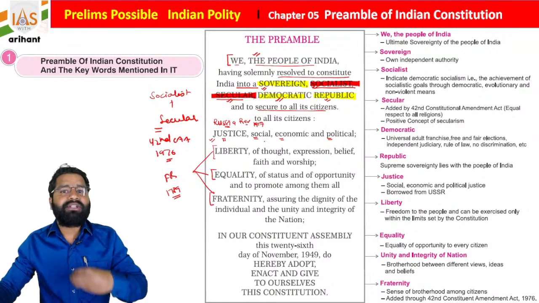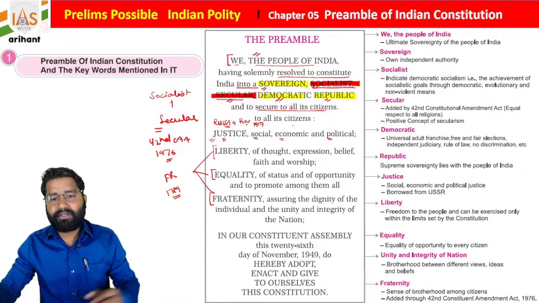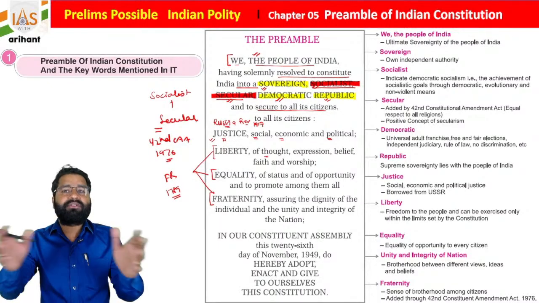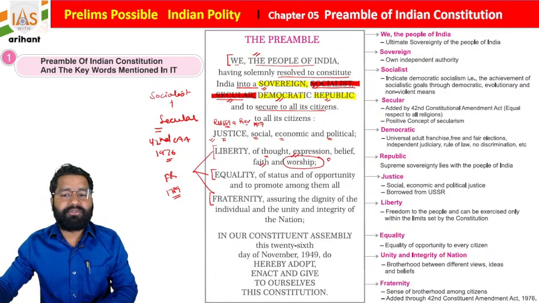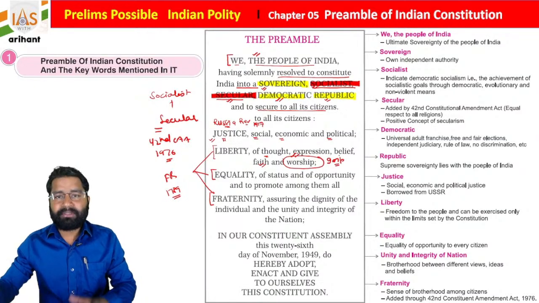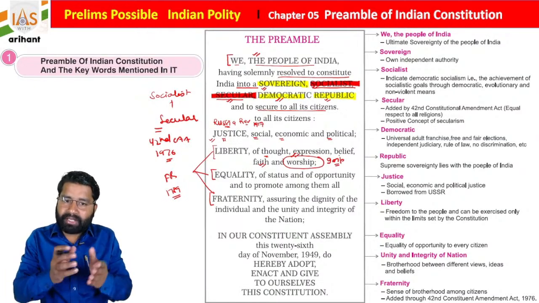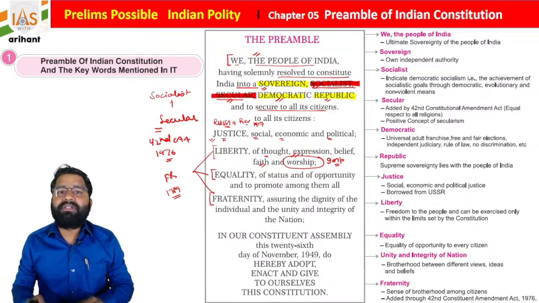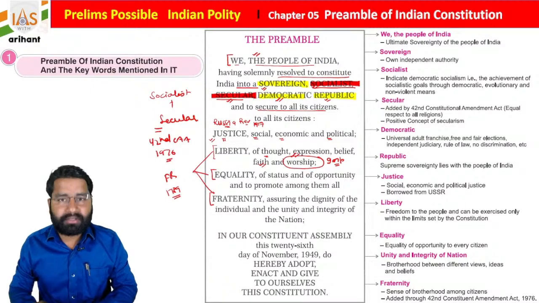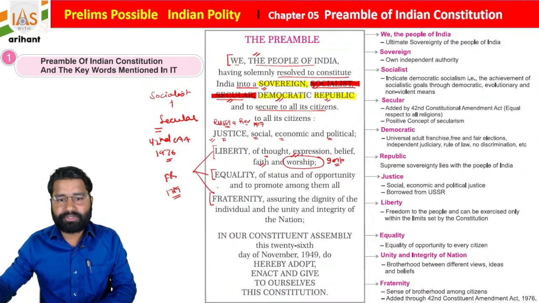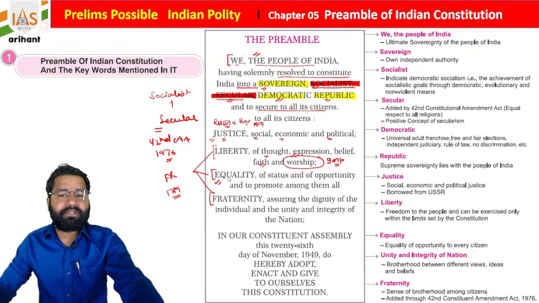Okay, so what type of liberty is enshrined in our Indian Constitution? Liberty of thought, liberty of expression, liberty of belief, liberty of faith and liberty of worship also. Very important, because this was a previous year question paper where they asked which of the following liberties is not included in the preamble, or which of the following terms is included under the preamble of the Indian Constitution, students.